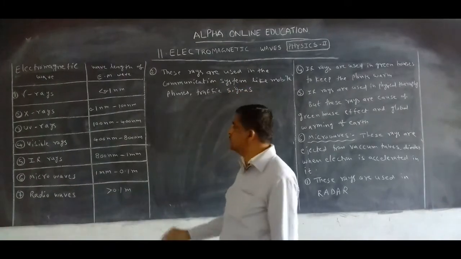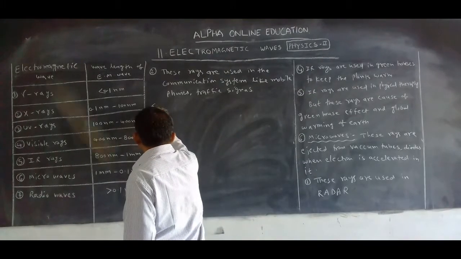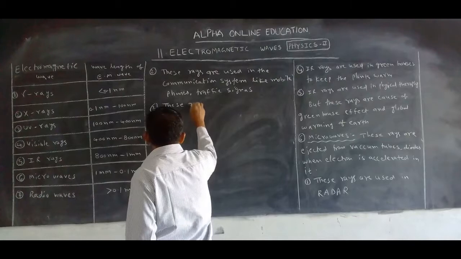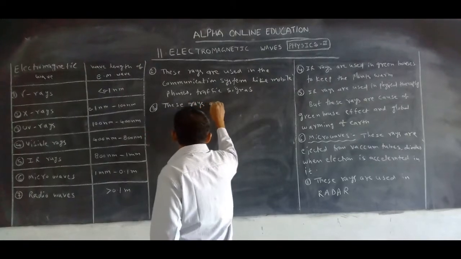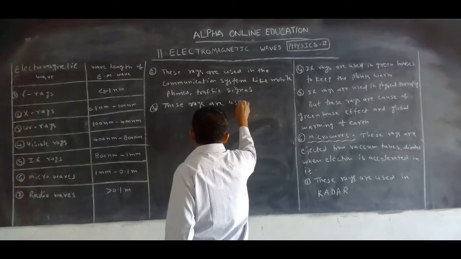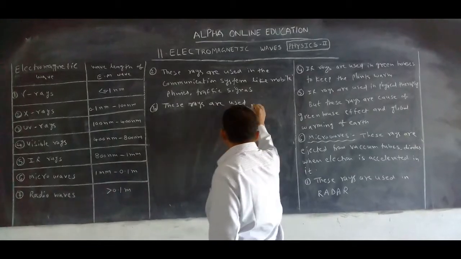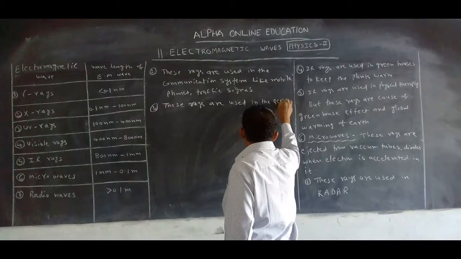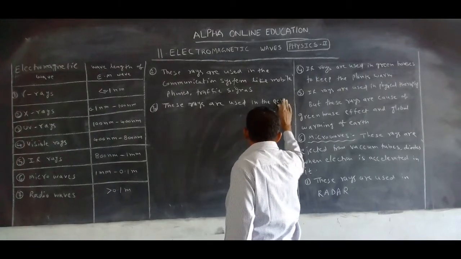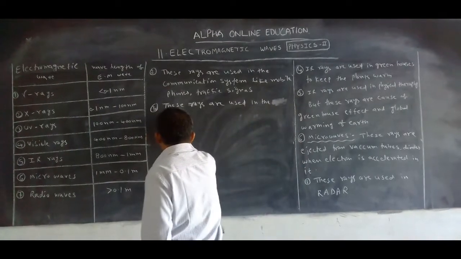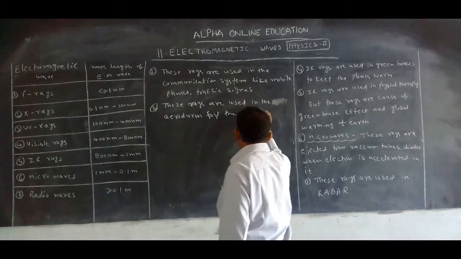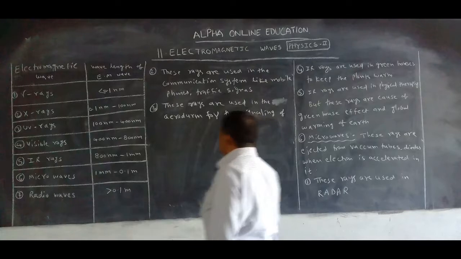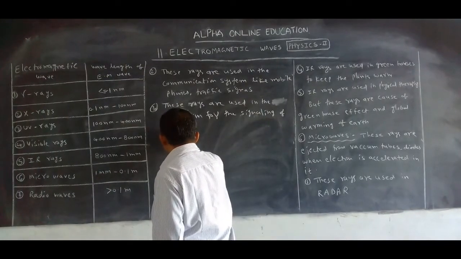Okay, next one. These rays are used in the aerodrome, for the signaling of planes or aeroplanes.